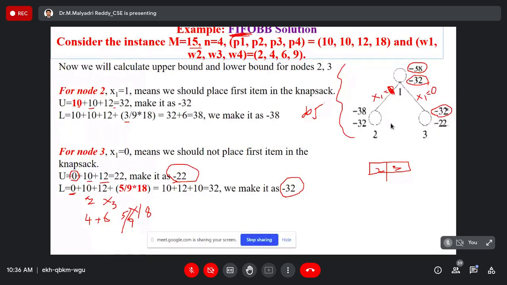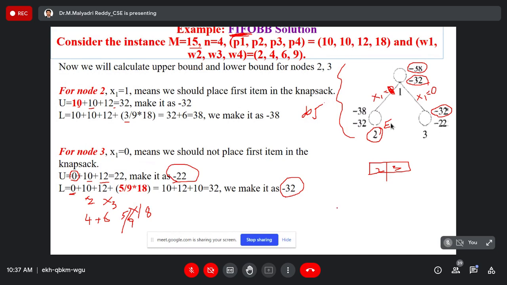No, according to FIFO, first come first out of visiting. So from the 2 nodes, which one is the first visited node? 2 only. Yes, sir. So 2 becomes E node.